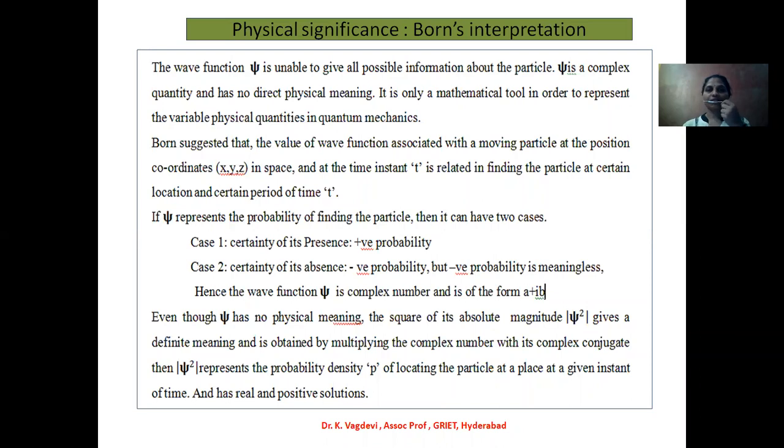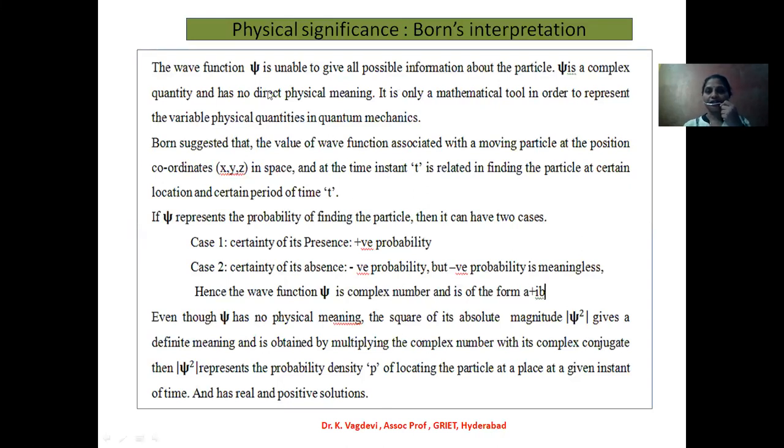Today we are going to discuss the physical significance of psi, which is Born's interpretation. In the earlier classes we discussed what psi is. Psi gives the probability of finding the particle, and psi is the quantity that is varying in the case of matter waves. Using psi, Schrodinger derived the time independent wave equation. Today we are going to discuss the meaning of psi.